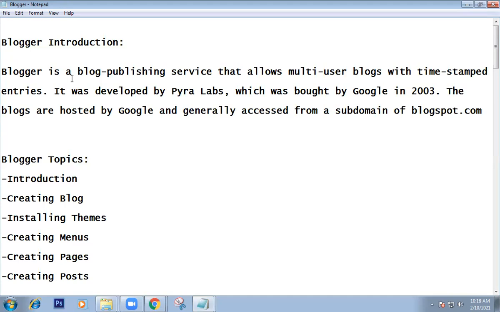Here, if you want to create a blog, you have to create a domain. For each and every domain, the subdomain name .blogspot.com will be shown. They will give a free subdomain for you. Here, why do you want to create a blog? What is the reason behind it? Why do you want to create a blog?